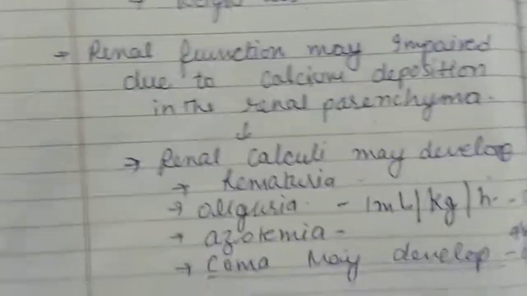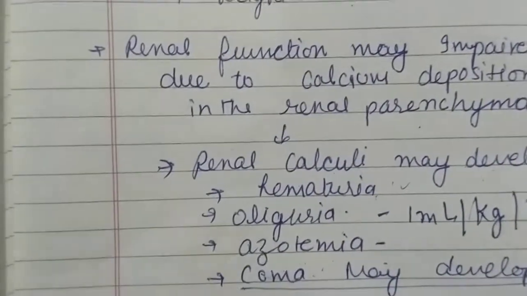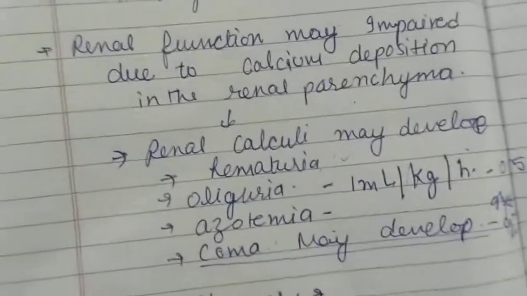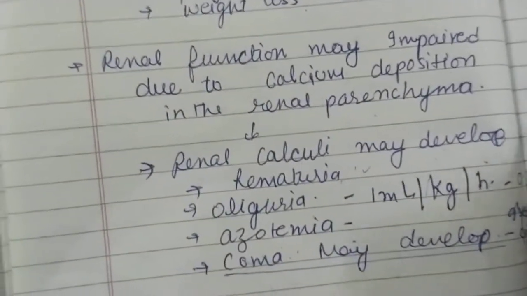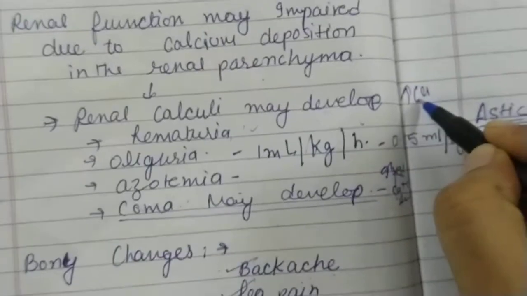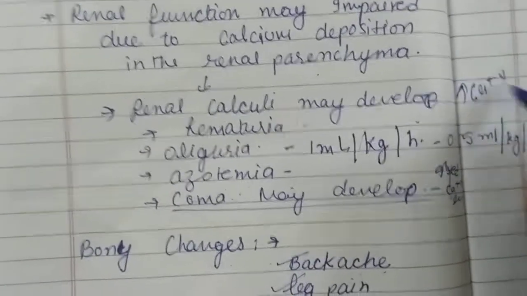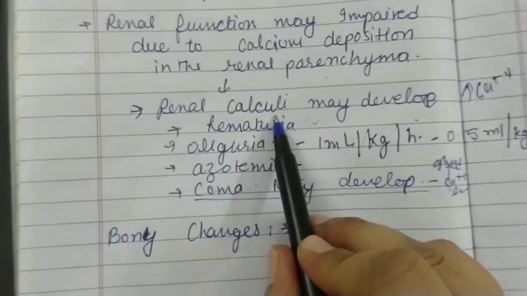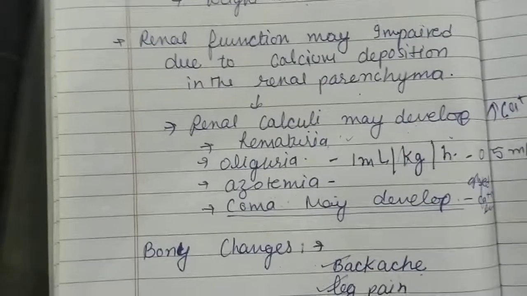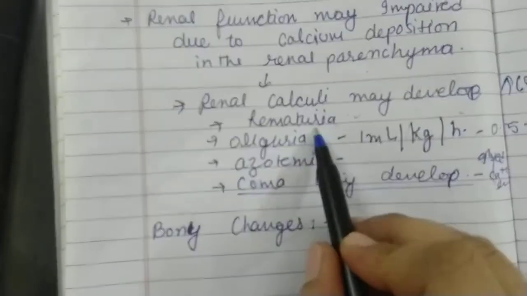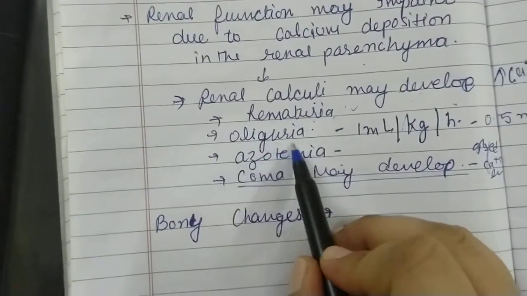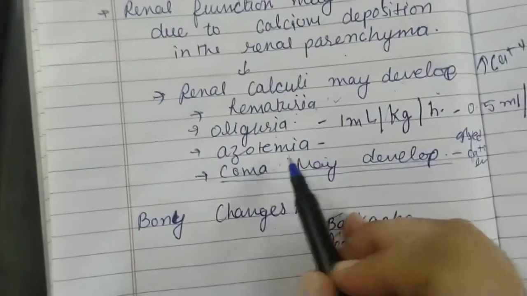Renal calculi may be developed due to high level of calcium, increased level of calcium in our body. There may be hematuria, there may be oliguria or azotemia.